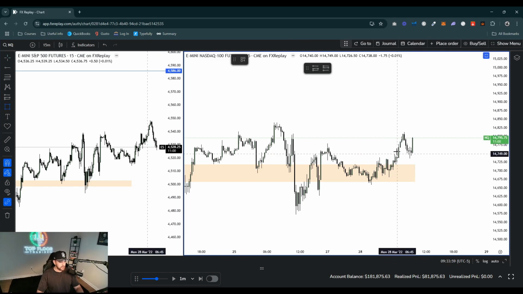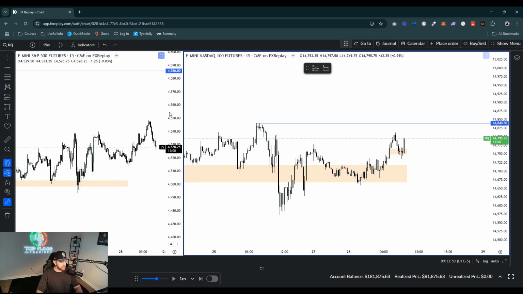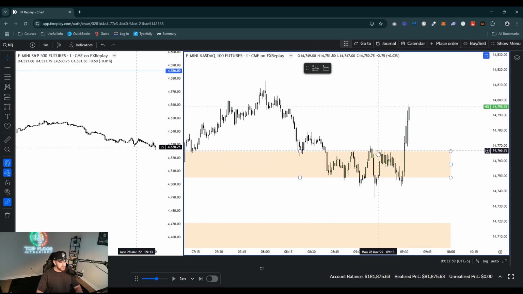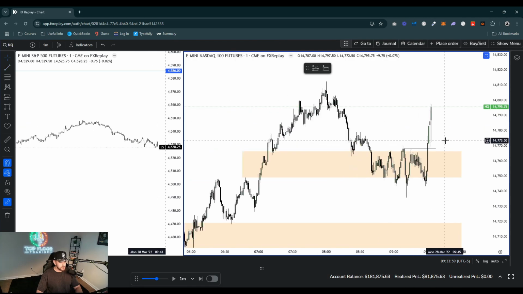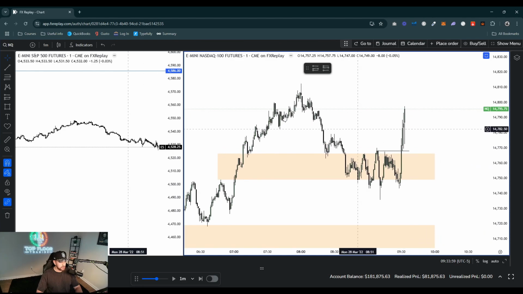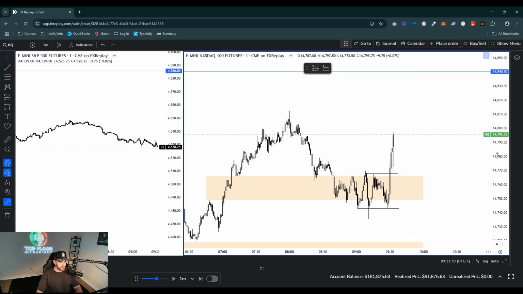So we are respecting this 15-minute fair value gap here. We do have a nice little high right here, which is the Friday high, but we do have SMT here, and we have ES dropping lower. However, if we scale down to the 1 minute, we can see that we do have the flow state model, and it formed literally right here. I went a little too fast, but it formed right here and it tapped it at 9:31. So if it comes back into this 1-minute fair value gap, the 9:31, we could try a long up to the previous day high, which is at 14,840.50.